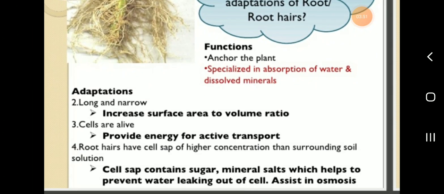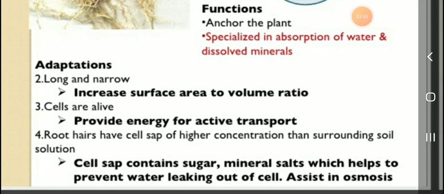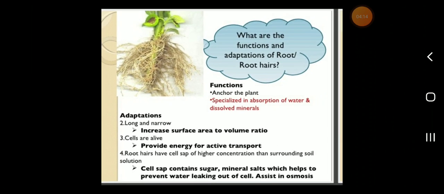Cells are alive, providing energy for active transport. Root hairs have cell sap of higher concentration than the surrounding soil solution. The cell sap contains sugar, minerals and salts, which helps to prevent water leaking out of the cell. This assists osmosis.